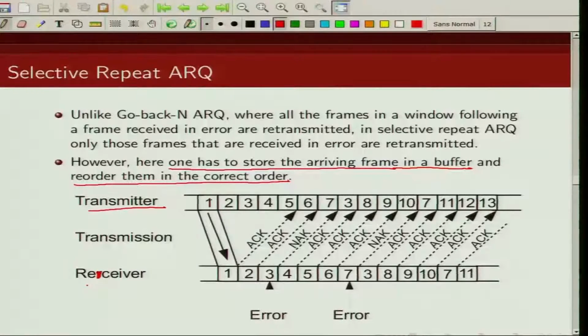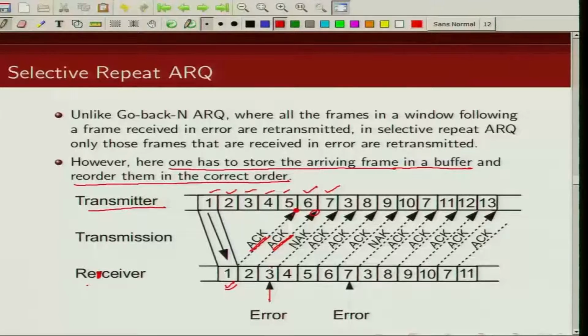Okay, so packet 1 is received correctly, so you send an acknowledgement. So you are sending packets 1, 2, 3, 4, 5. Now here you received an acknowledgement for packet number 1, so you send the next packet, which is packet number 6. Here you are receiving an acknowledgement for packet number 2, so you send the next packet, 7.